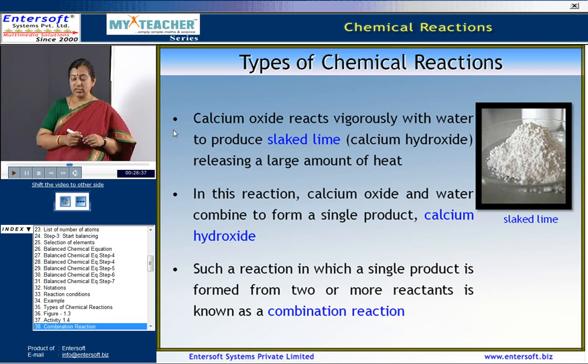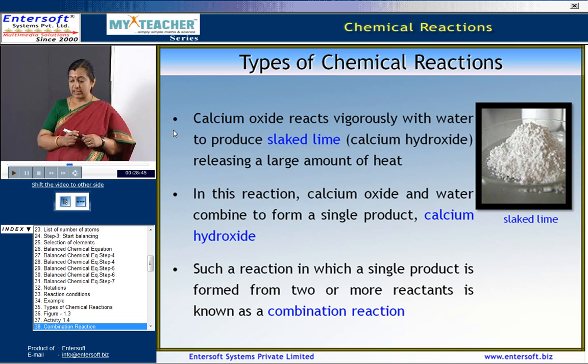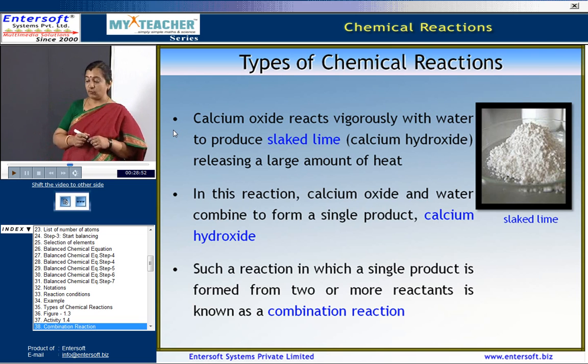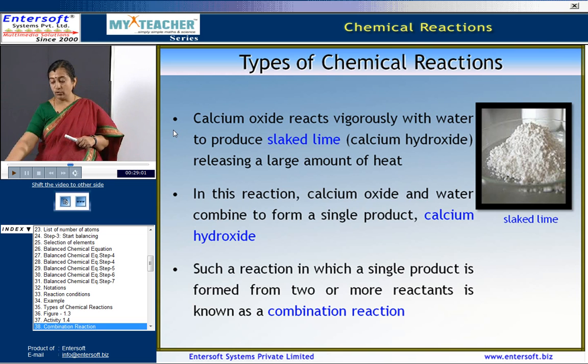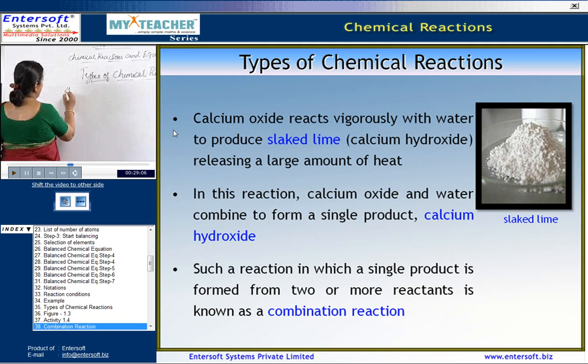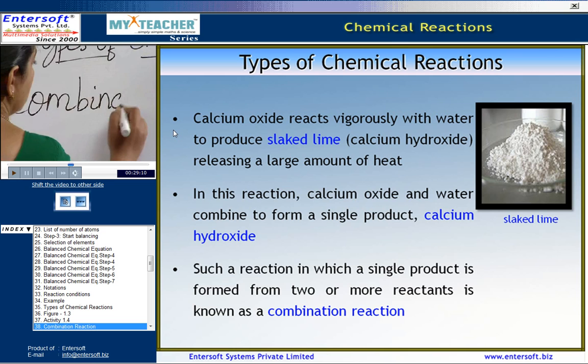The calcium oxide reacts vigorously with water to produce slaked lime, that is calcium hydroxide, also giving out a large amount of heat. In this reaction, calcium oxide and water combine to form a single product, that is calcium hydroxide. Formation of a single product from two or more reactants is known as combination reaction. So, the first one is combination reaction.